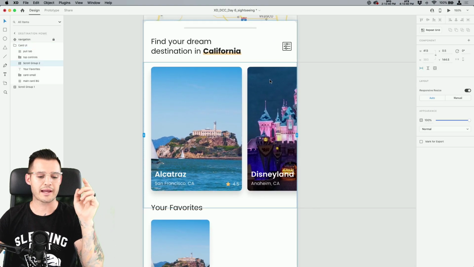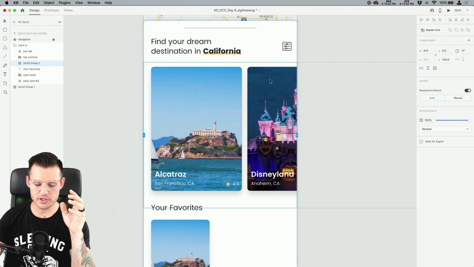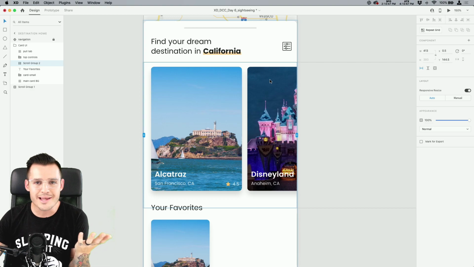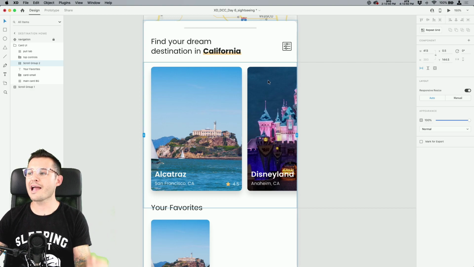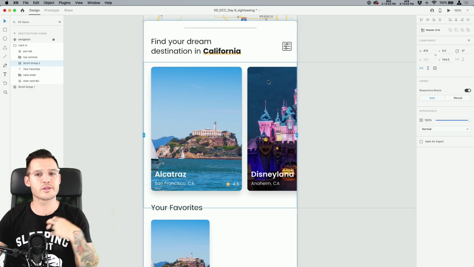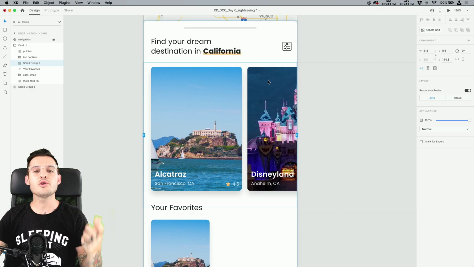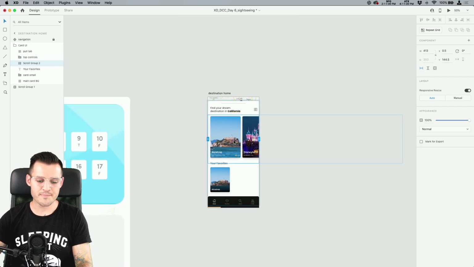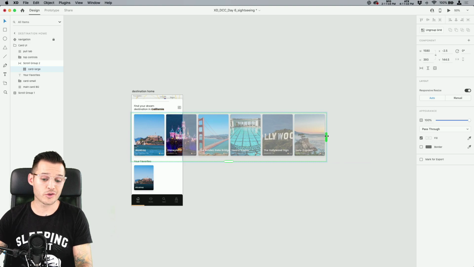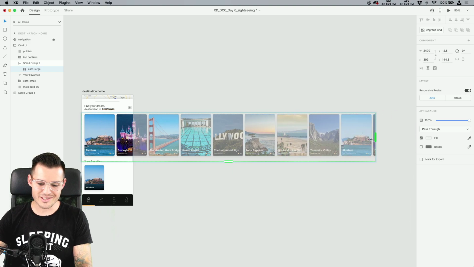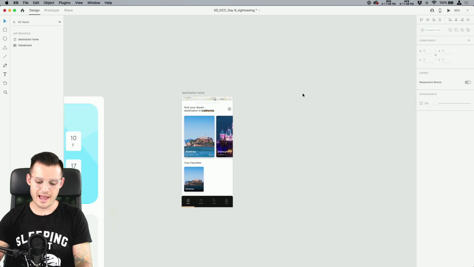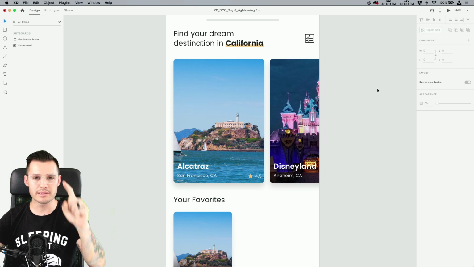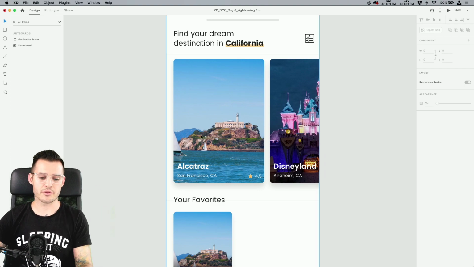I want to go quickly back and talk about repeat grid workflow. I get this question a lot. When is the right time to use a repeat grid, and when's not the right time to use a repeat grid? Well, I don't think there's a right or wrong answer. Let me just talk about my workflow. I use repeat grids to quickly and seamlessly create massive amounts of content. And then a lot of times I will actually ungroup it from the repeat grid. That's just how I roll. I don't need it to stay in the repeat grid. Once I have my design really solidified, I'm going to take it out of the repeat grid. Does that make sense?